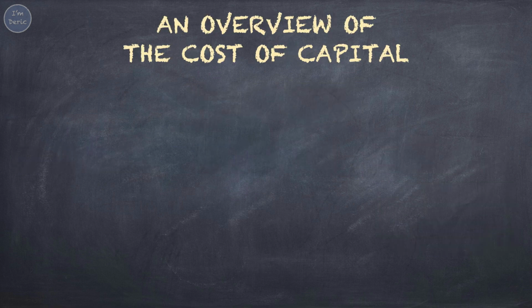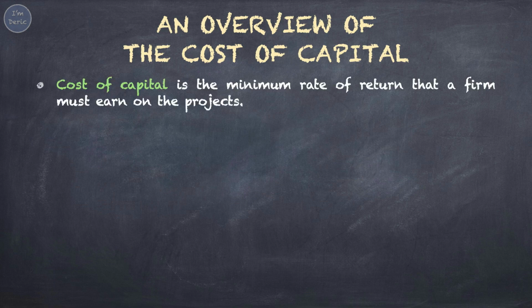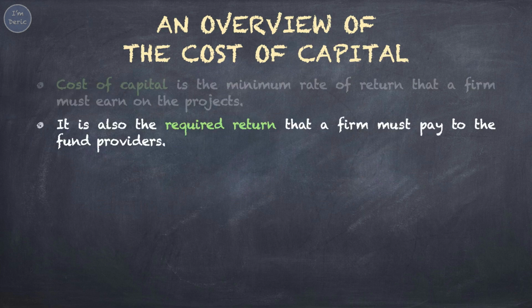For using the funds contributed by bondholders or stockholders, the company will have to pay for the cost. That's what we call the cost of capital. Just like when you borrow money from the bank to buy a car or a house, you will have to pay loan interest. Loan interest is the cost of capital. Generally, the cost of capital is the minimum rate of return that a firm must earn on its projects. That means what the company earns must be at least equal to what it pays. At the same time, this is the required return that the company must pay to the fund providers.